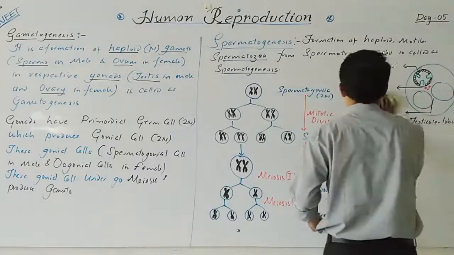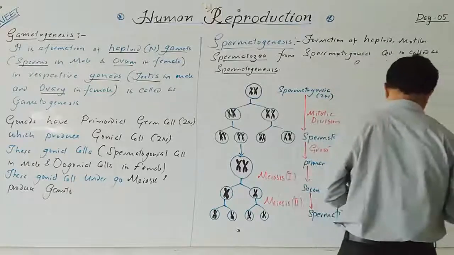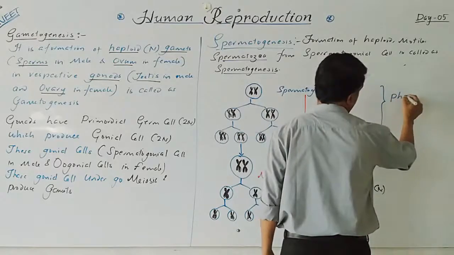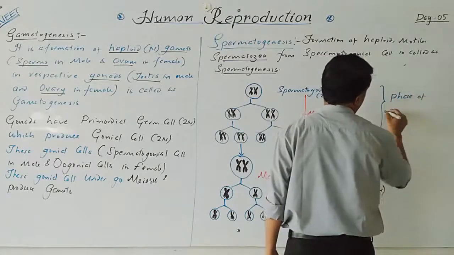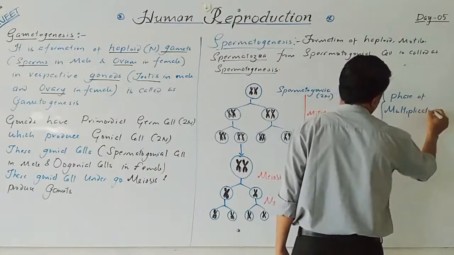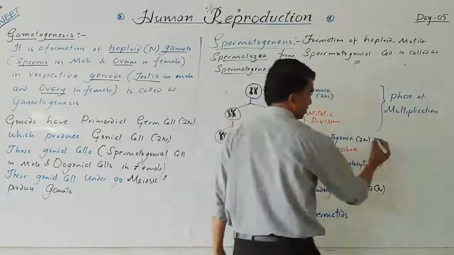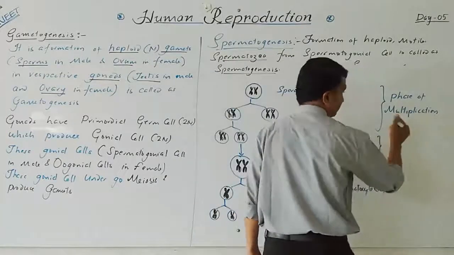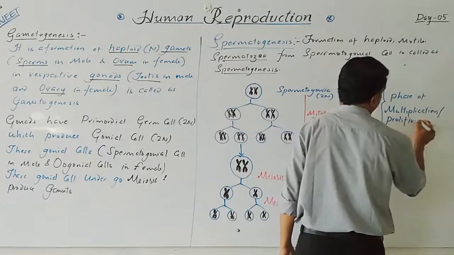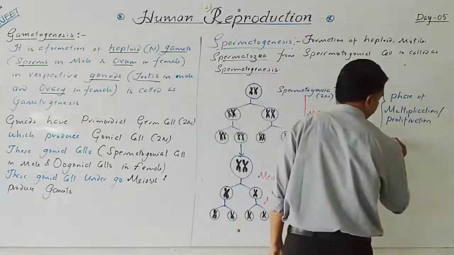Now the phases, I write here. The first one is the phase of multiplication, which produces a large number of spermatogonia. The second one, also called the phase of proliferation, is the phase of growth.